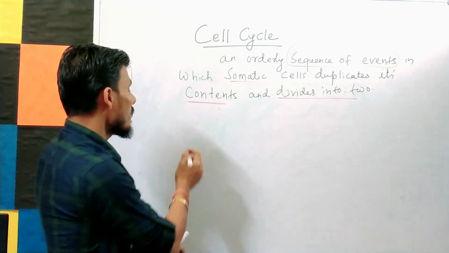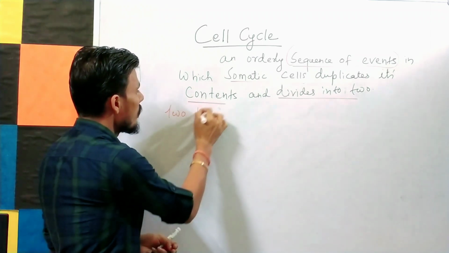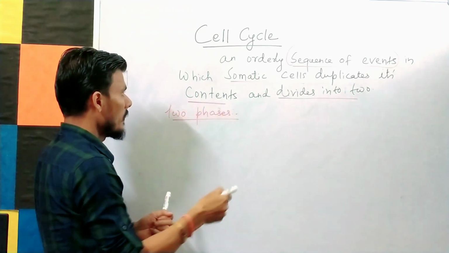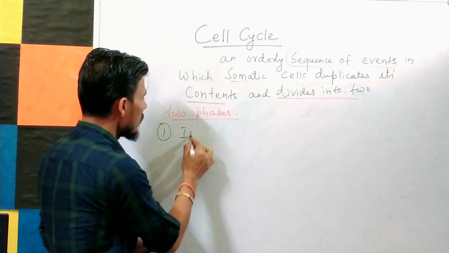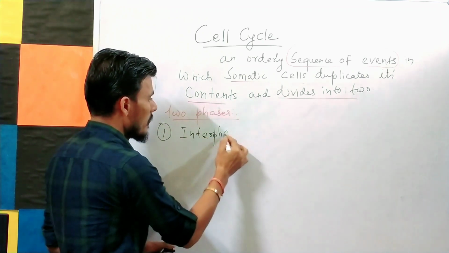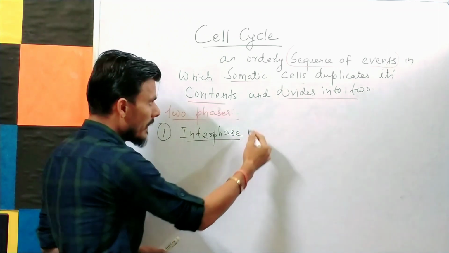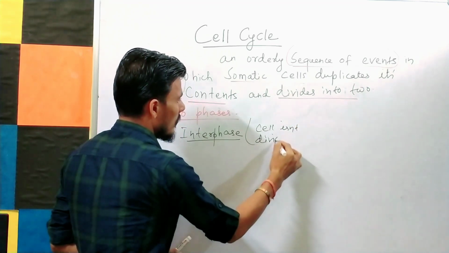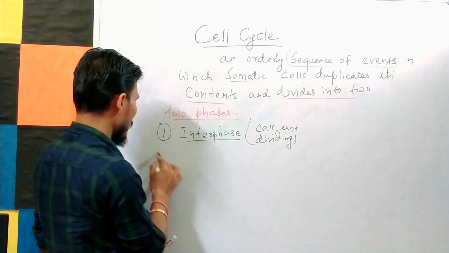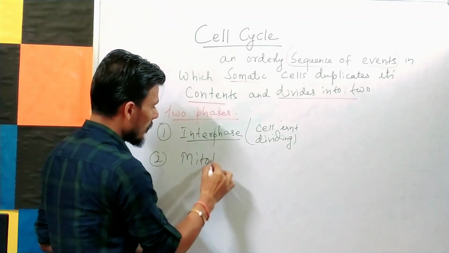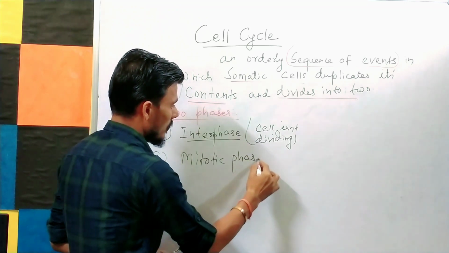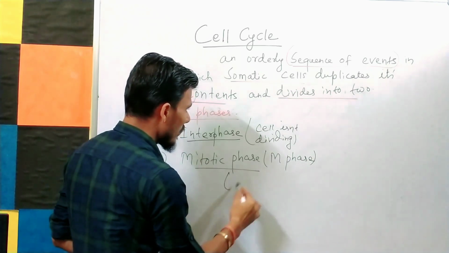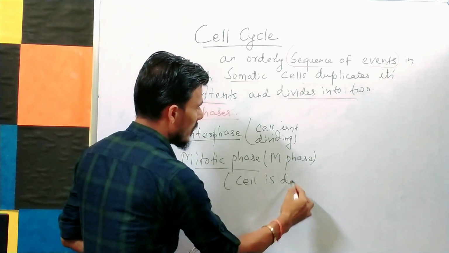Now the cell cycle consists of two phases. Number one is interphase. In this phase the cell is not dividing. And then the next is mitotic phase, or you can say M phase. In this phase the cell is dividing.